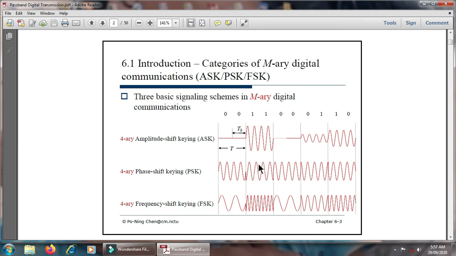There is no frequency variation or amplitude variation, only phase variation. Here there is no phase change, but during the transmission from 0 to 01 data, again there are different phases available, and in this way four different phases occur during the transmission from one data stream to another. So it is called the 4-ary phase shift keying technique.